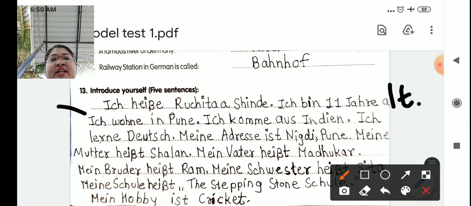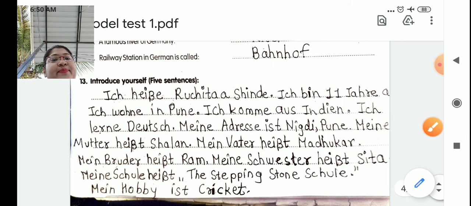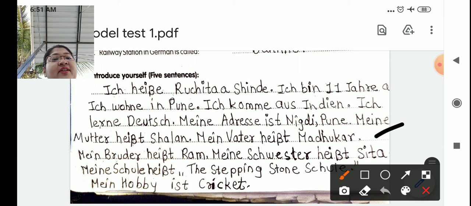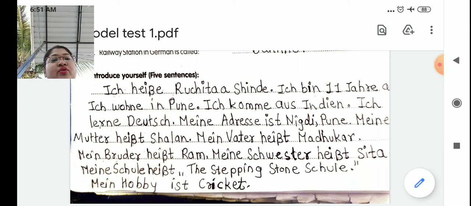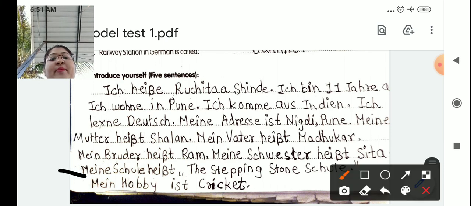Next, ich wohne in Pune, I live in Pune. Ich komme aus Indien, I am from India. Ich lerne Deutsch, I learn German. Meine Adresse ist Nigri, Pune. You have to write your address. Meine Mutter heißt Shalan. Mein Vater heißt Madhukar. Mein Bruder heißt Ram. Brother, father and mother name. Meine Schwester heißt Sita. Meine Schule heißt the stepping stone, Schule. My hobby is cricket. So your hobbies and of course your relatives' names you have to change.